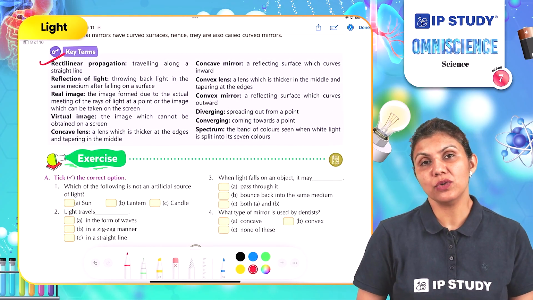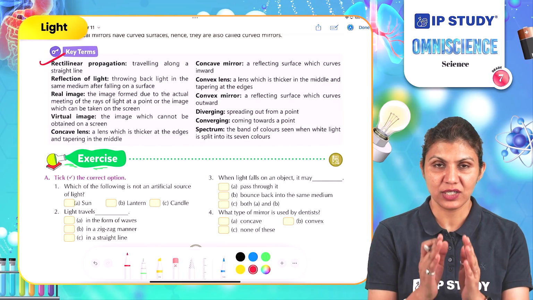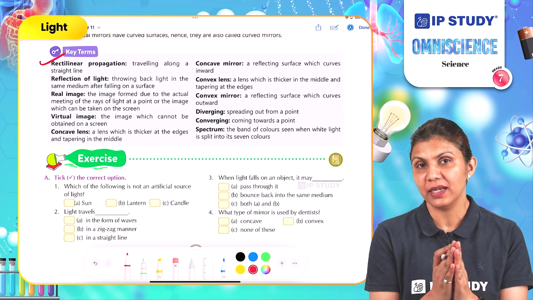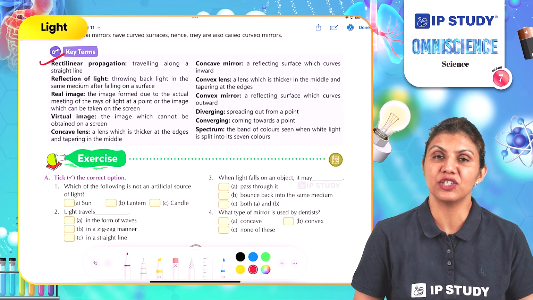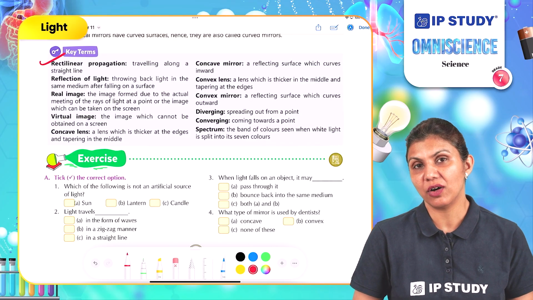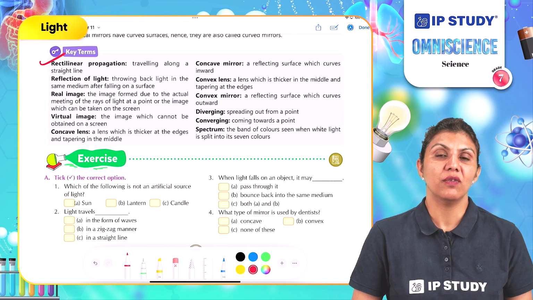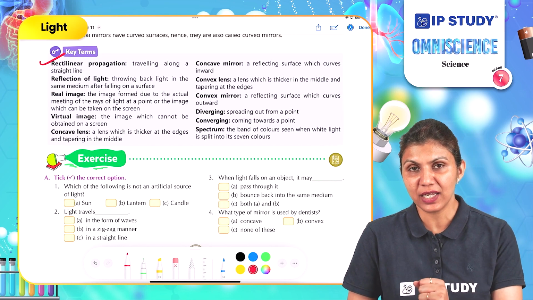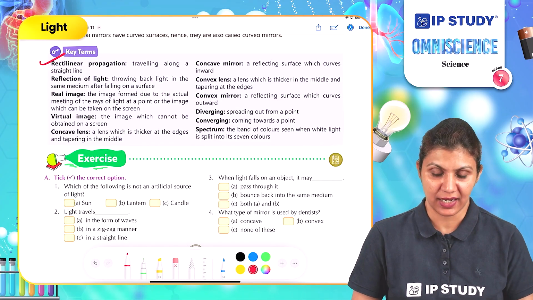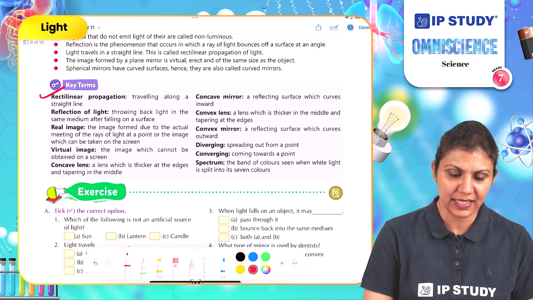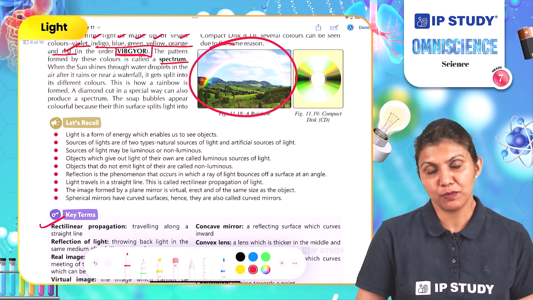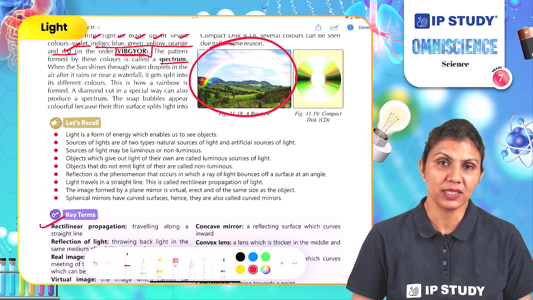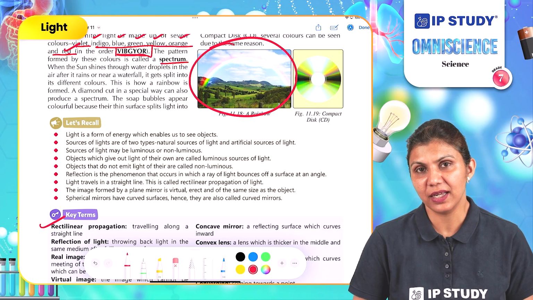Also we can use spherical sections of glass pieces and join them to make different types of lenses, such as the concave lens and the convex lens, which can be used for different purposes depending on their property of converging and diverging the light rays. So by understanding these types of objects, mirrors and lenses, we can understand their uses for different purposes in daily life.